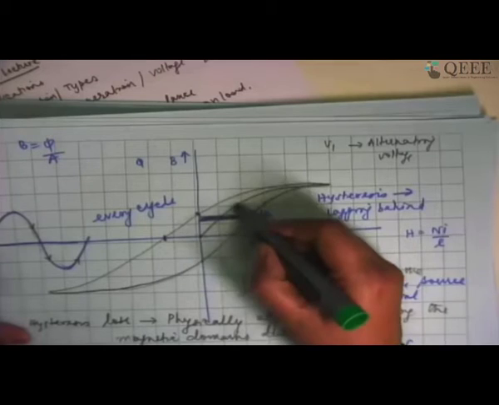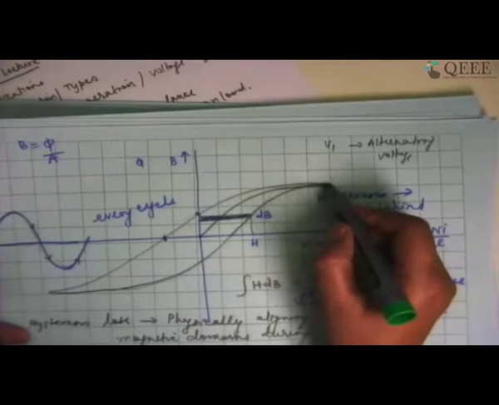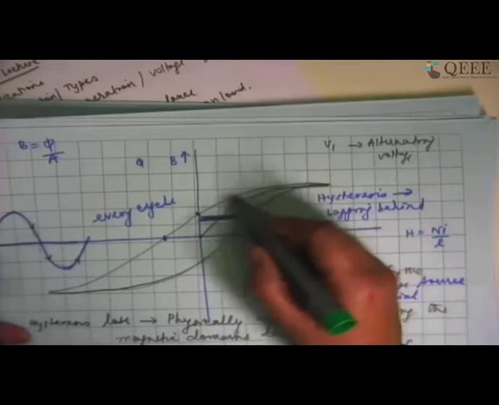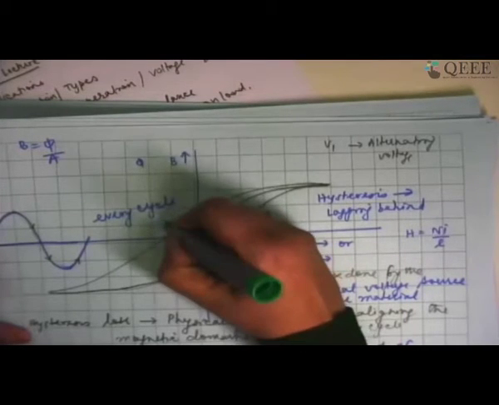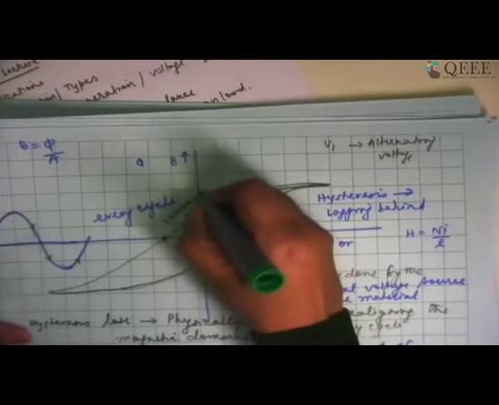So here is my BH loop diagram. I said that if I start with a new sample of iron, it is going to start from 0 current and 0 flux. It is going to go towards saturation. It reaches saturation and then it starts coming back. This I said is remnant flux, or remnant flux density.